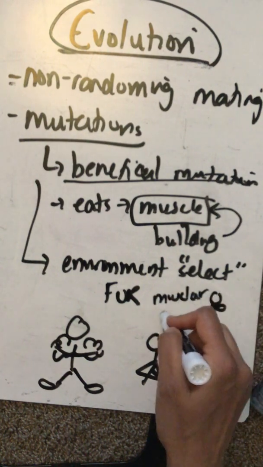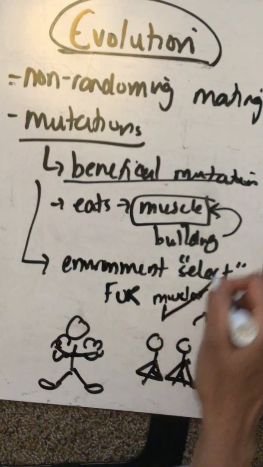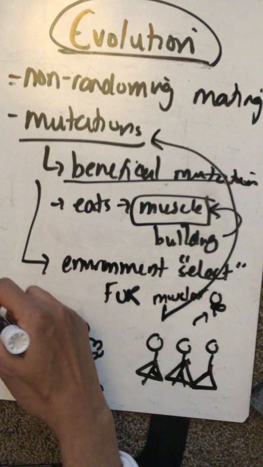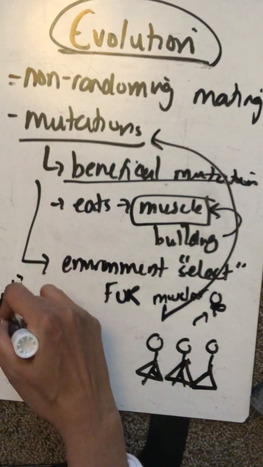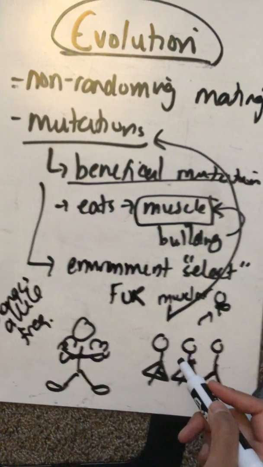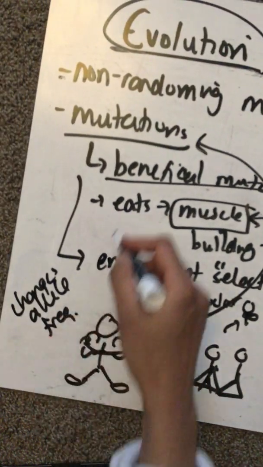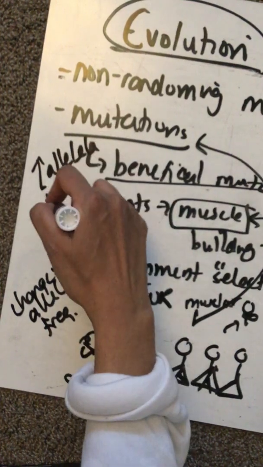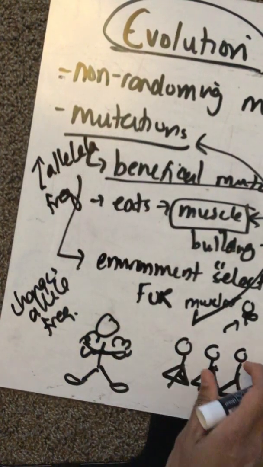And this all happened because of a mutation. This mutation then changes the allele frequency. If it's a beneficial mutation, you're going to increase the allele frequency. You're going to see it more often in a population.